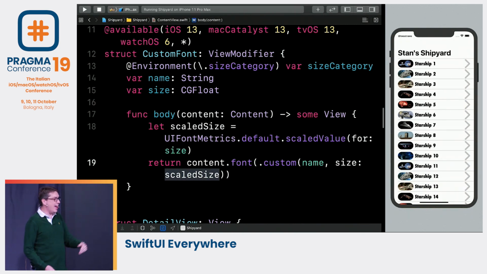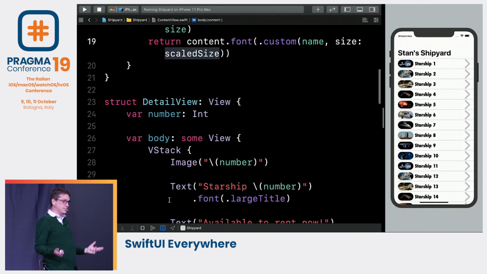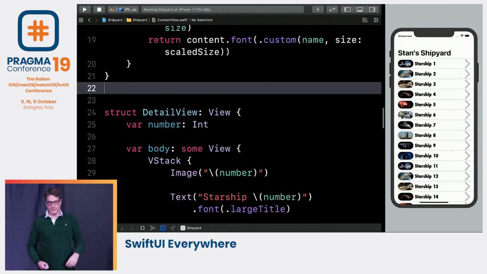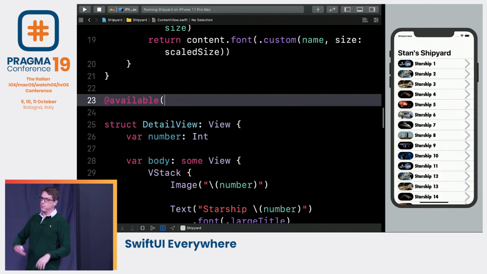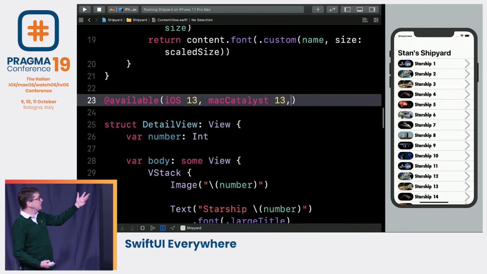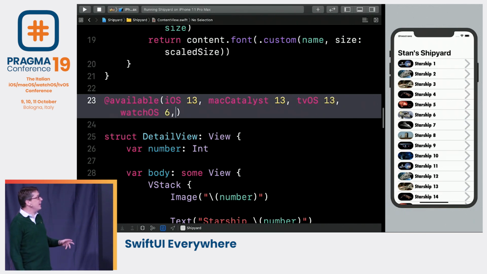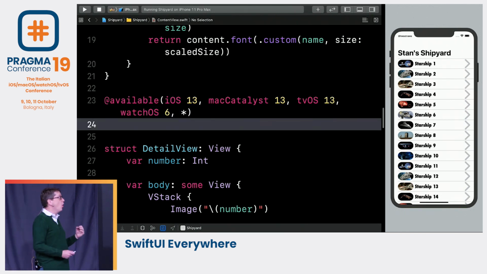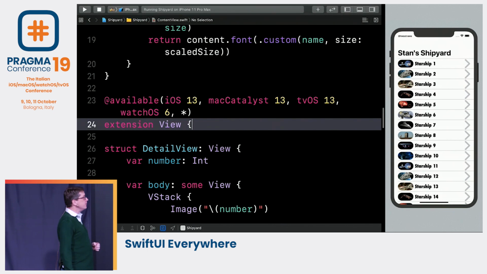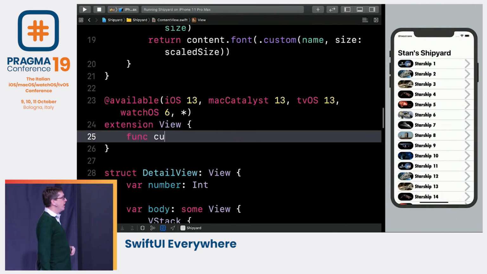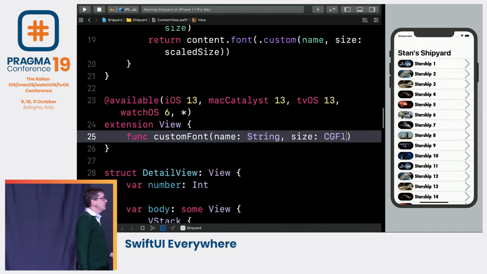And of course, from there, the smart thing to do is just below this thing, add another extension available only to iOS and Mac Catalyst and tvOS and watchOS, because it's not very nice using custom modifiers. What you want to do really is have an extension on the View protocol that creates a custom view modifier for you, which I'll just call customFont at name String and size CGFloat.